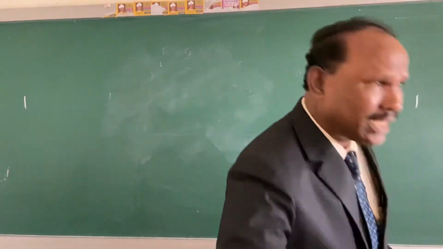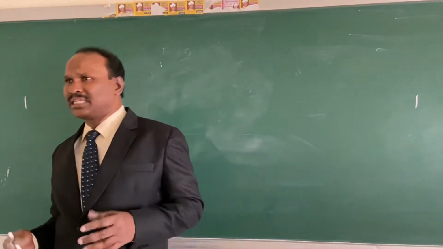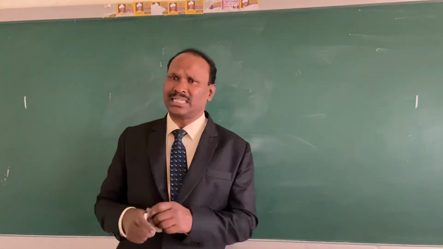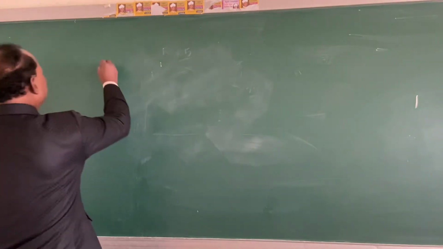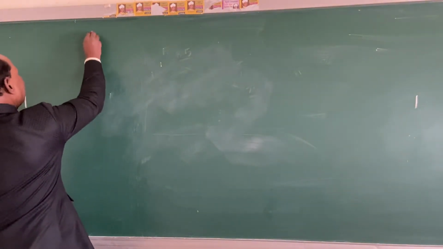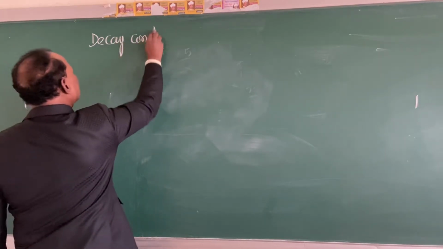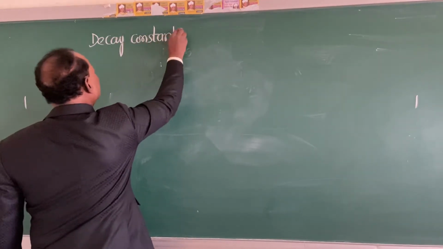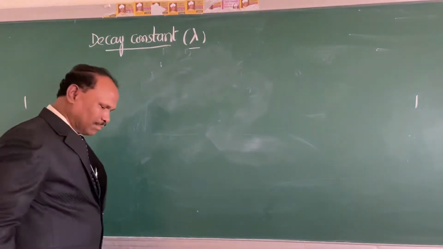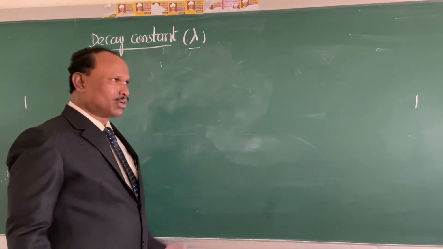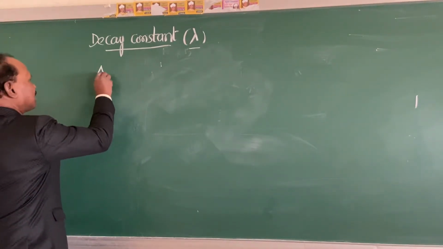Now today, we shall continue from where we have left. I have already explained the types of nuclear radiations, right? Alpha, beta and gamma, and you also studied their properties. Now, we shall study what is decay constant. It is denoted by lambda. Let us see what this decay constant is. Let us take a radioactive element A.